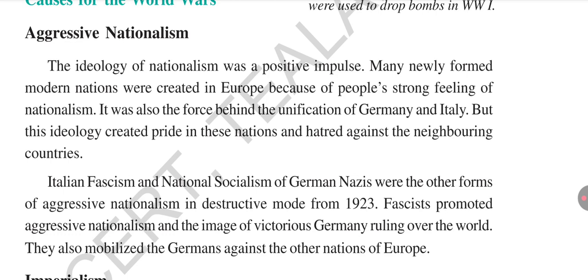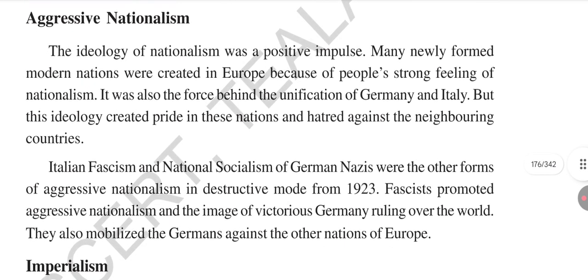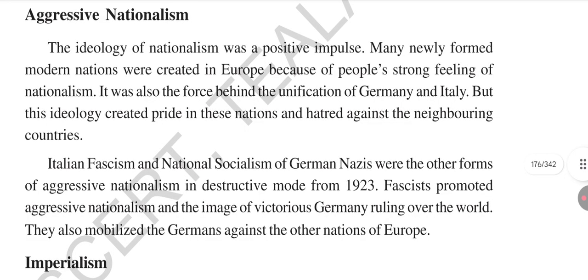Germany was a victorious country in 1870. On that image, Germany was ruling over the world. German rulers also mobilized Germans against the other nations of Europe. So this simply means nationalism: a strong feeling about their nation and hatred of other neighboring countries.